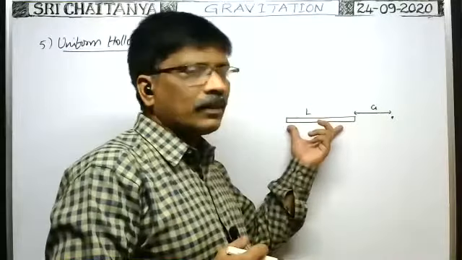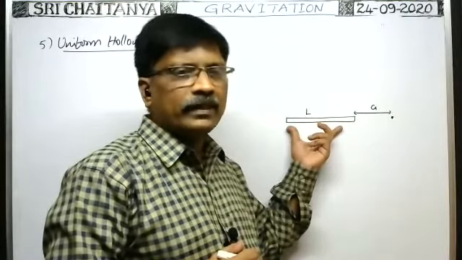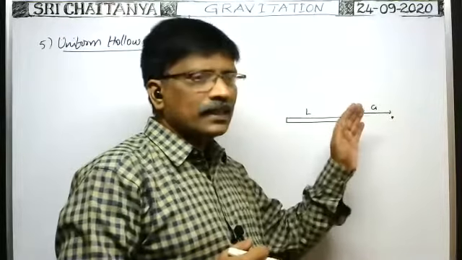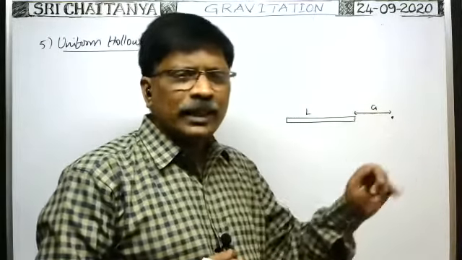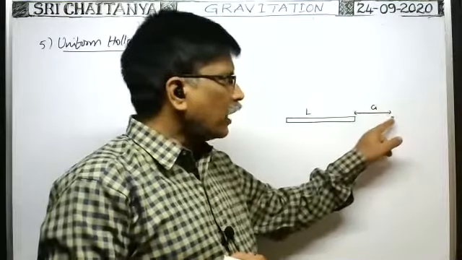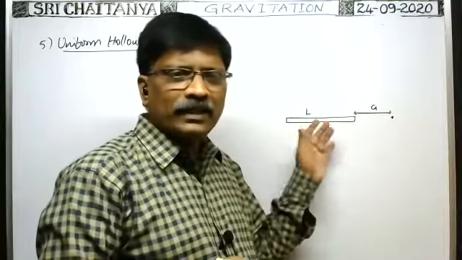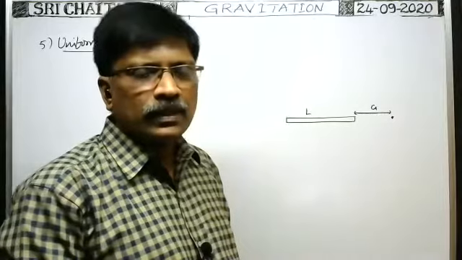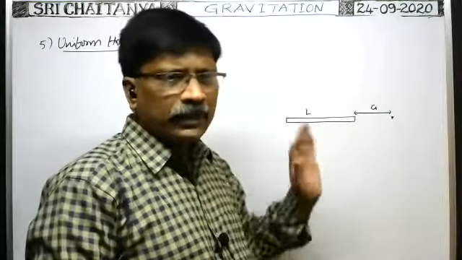This is a uniform thin rod having finite length. Okay, a thin rod of finite length. At a point at distance small a from the end of this rod, what is the intensity of gravitational field at this point? Already we derived the formula for intensity of gravitational field at this point due to a thin rod of length L. By the integration method we already derived it, no? Yes, GM by a into (L plus a) we got. Okay, what is the formula? That formula we derived, no?